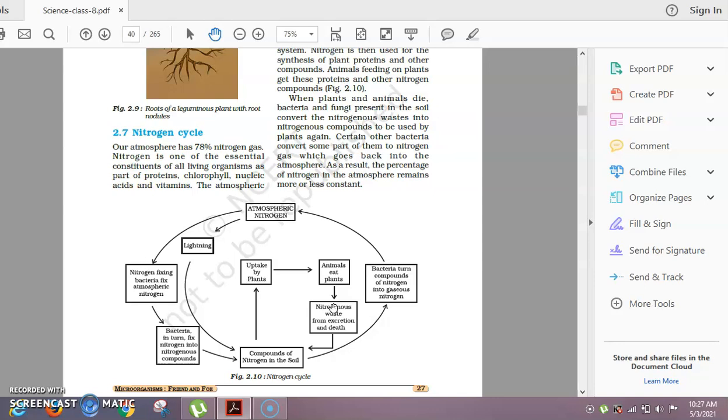Next is nitrification. Ammonium salt in the soil is converted first into nitrites by Nitrosomonas bacteria. Like in your book here it is written that in soil there is some kind of bacteria which converts it into a nitrate form. The name of the bacteria is Nitrosomonas, and these nitrites are converted into nitrates by Nitrobacter bacteria. These bacteria are called nitrifying bacteria.